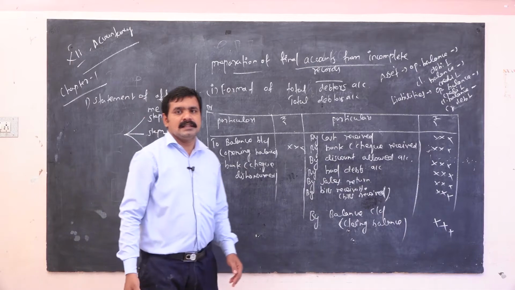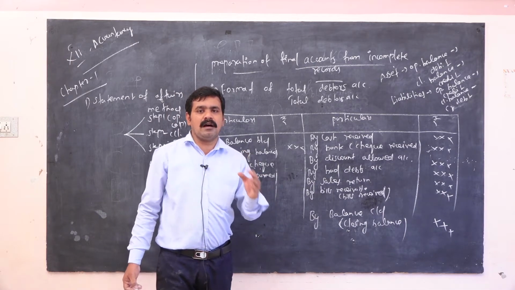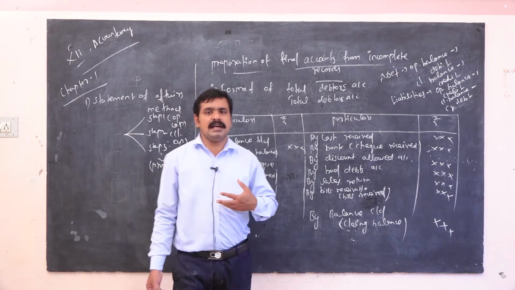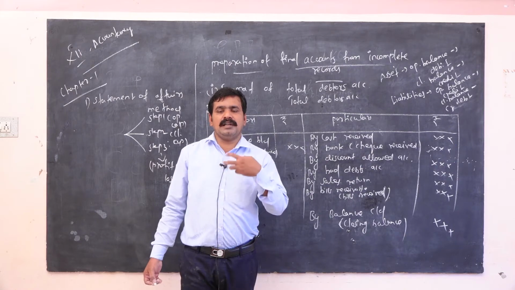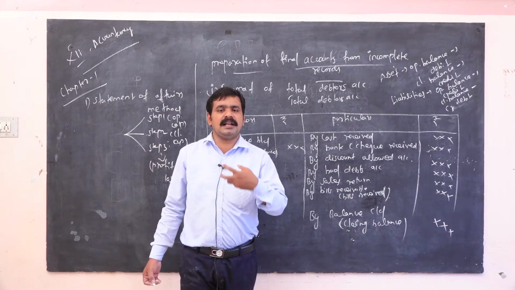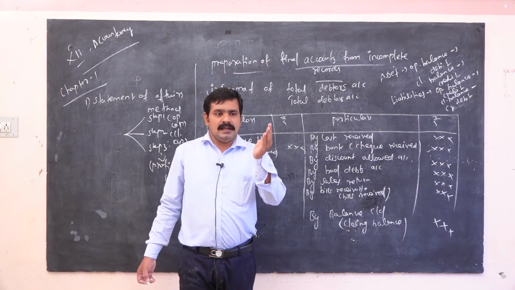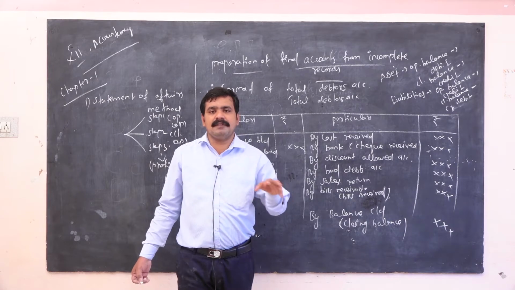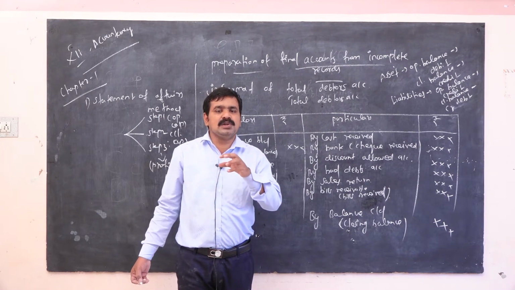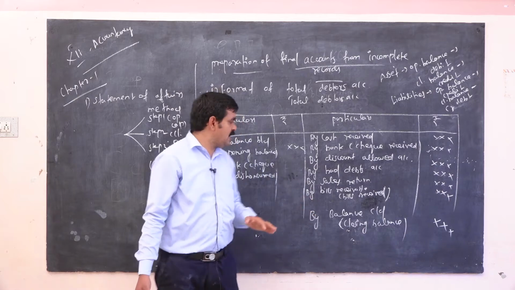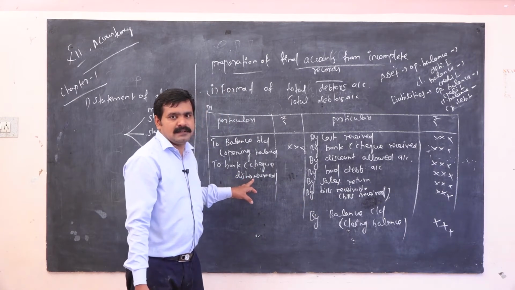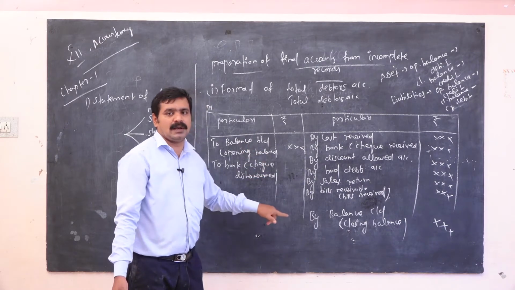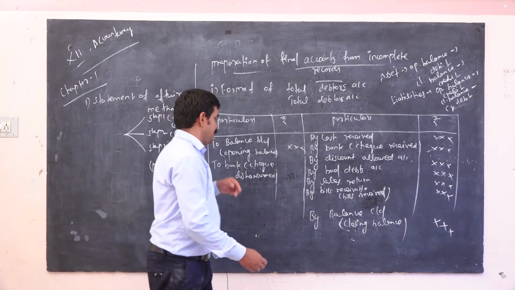Dishonor means that the amount is not valid. The drawer has to pay some amount, but A does not have any such amount. At that time there is no amount in the account. That is called cheque dishonor. Your amount is not sufficient in your bank account. That is called cheque dishonor.